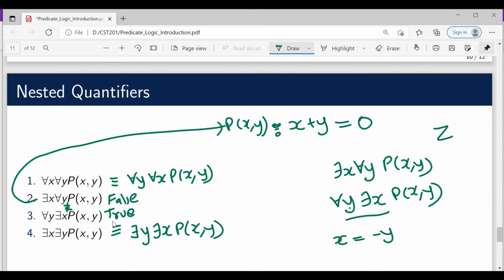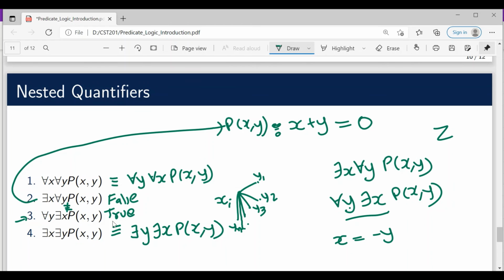And what is the idea of the second nested quantifier, there exists x for all y? You are talking about one value of x, let's say xi, and this value is associated with all the possible values of y, let's say y1, y2, y3 up to yn. That's the idea of the second nested quantifier.